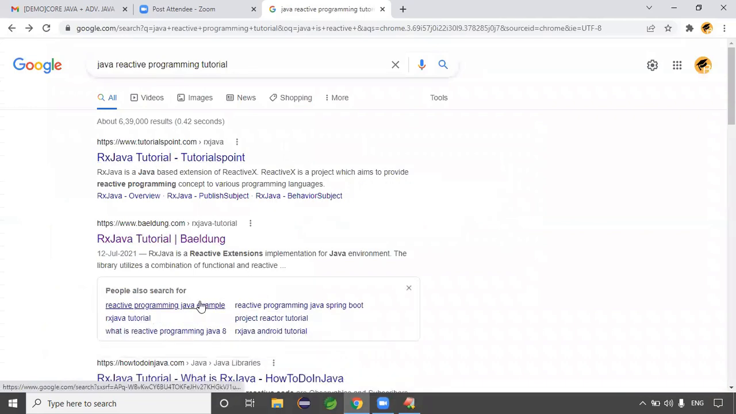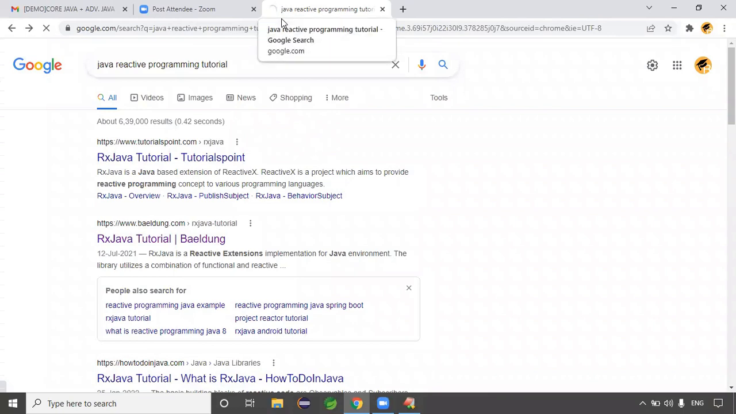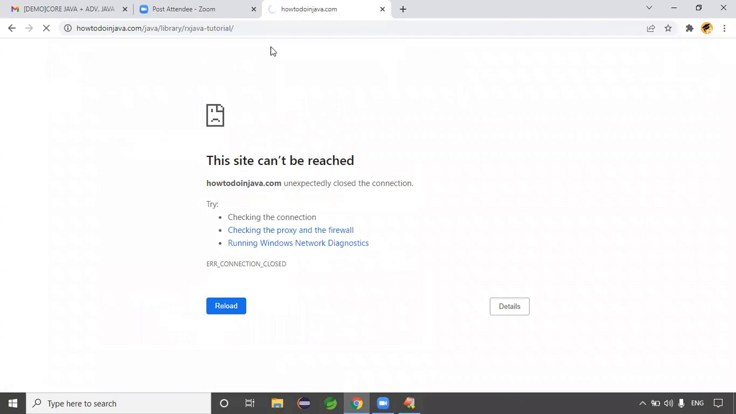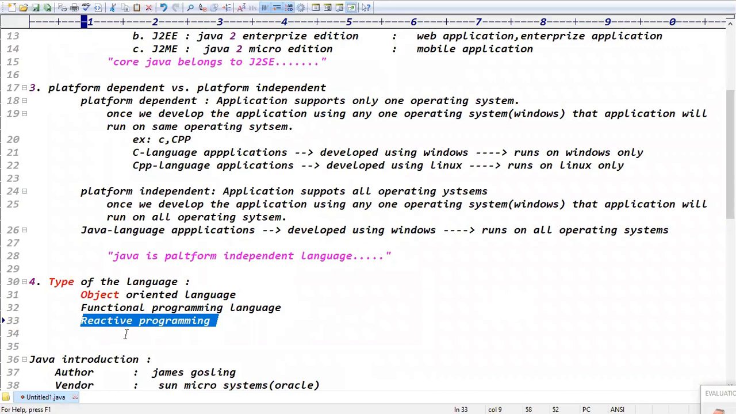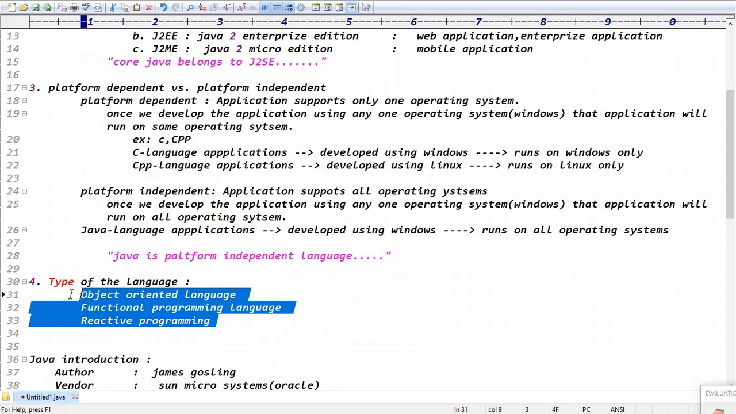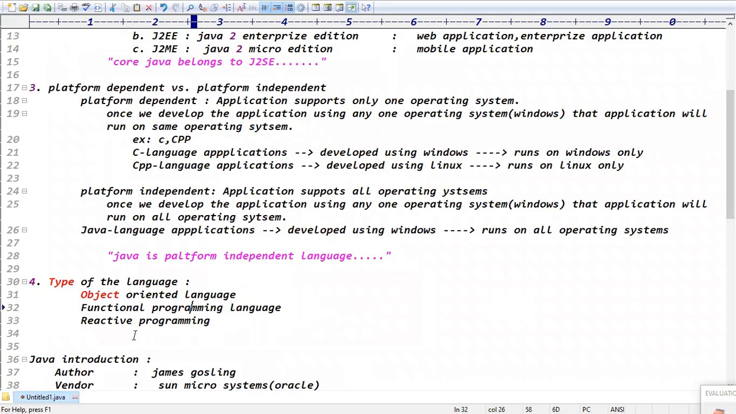So from which version onwards? Java 14th version, maybe 13th or 14th, just 14th version. I'm sure only 14th version. Okay, is it clear now? Yes, type of the language: Java is an object-oriented, functional programming and reactive programming language, right?